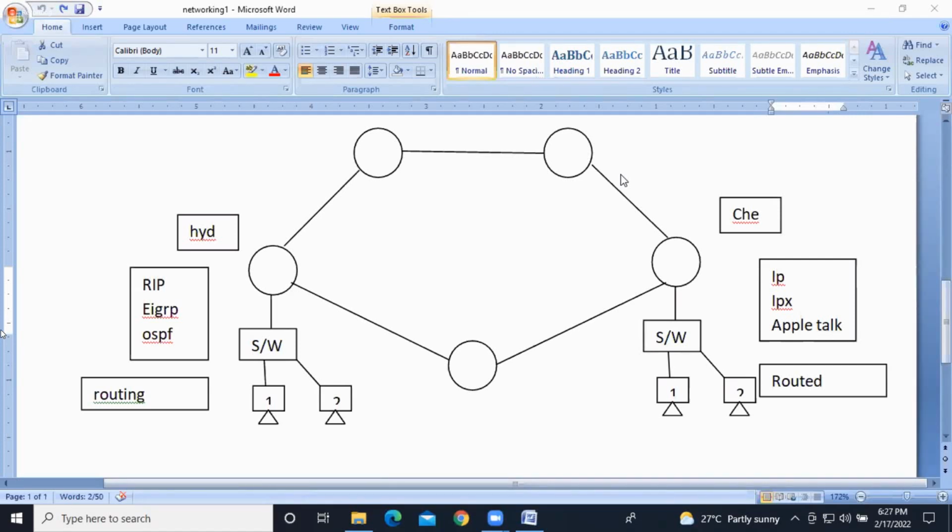So this is all basics, guys. At least you should know about routers, switches and hubs. That is the minimum we should know as an administrator. Anyway, in your AWS cloud and your Azure cloud, you will have virtual routers and virtual switches and all that stuff. That is a different story.